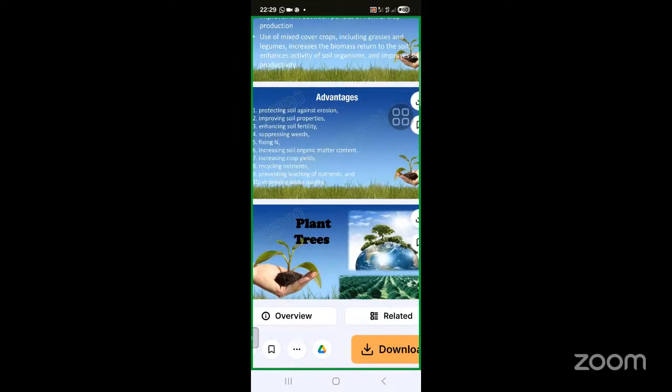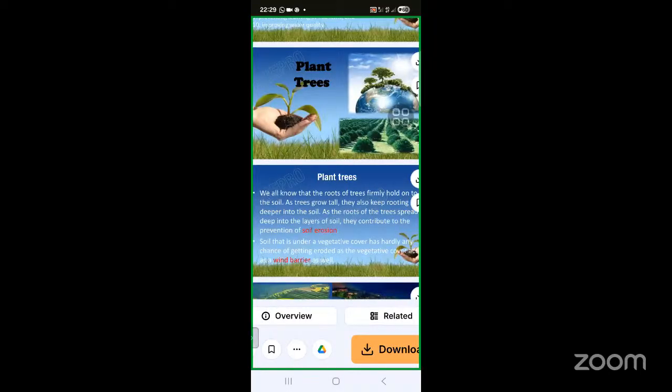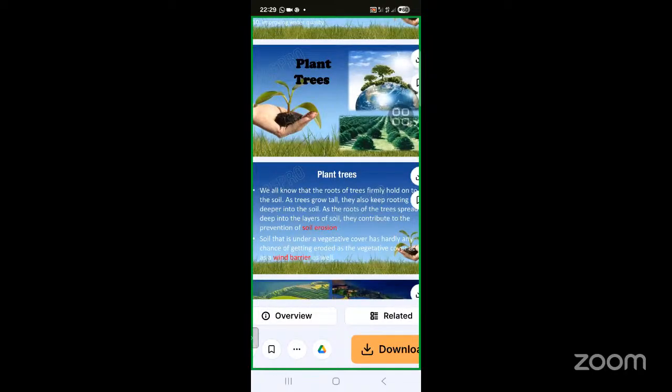Then the plant trees. These trees are very important because we know that all kinds of tree roots firmly hold on to the soil. The soil is holding the plants, and especially the roots. We have seen plain land trees, hill area trees, and there are mangrove forests, the saline water trees.